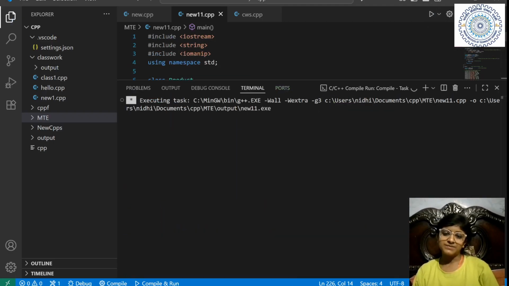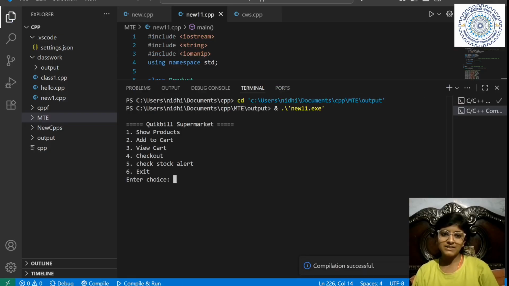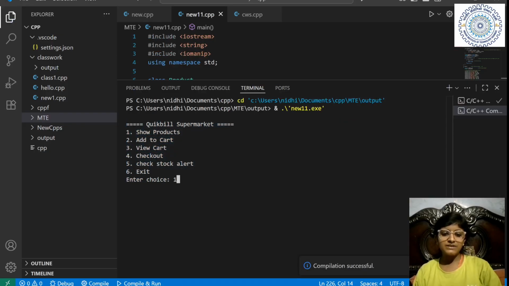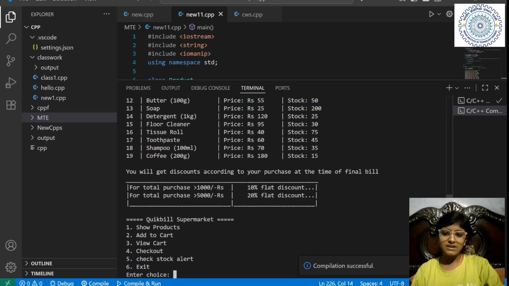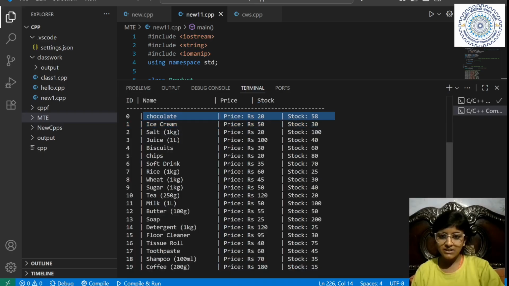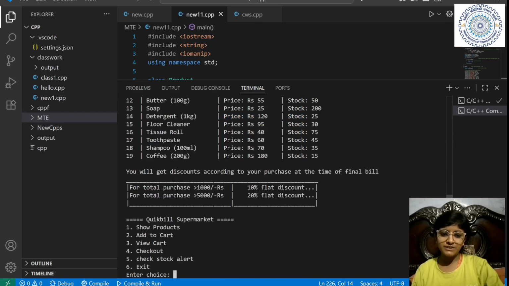Let's run the code. Firstly, this is shown. Suppose I want to buy chocolate. We have 58 chocolates. I want to buy 50 chocolates. So ID 0, and I want to buy 50.